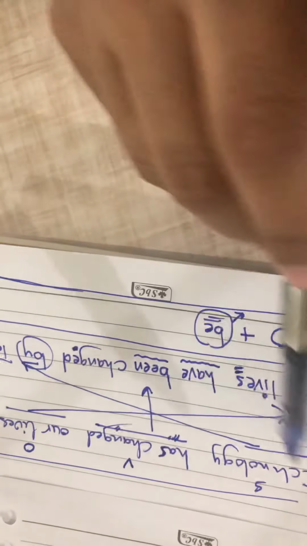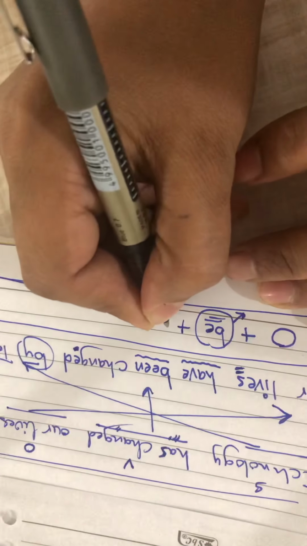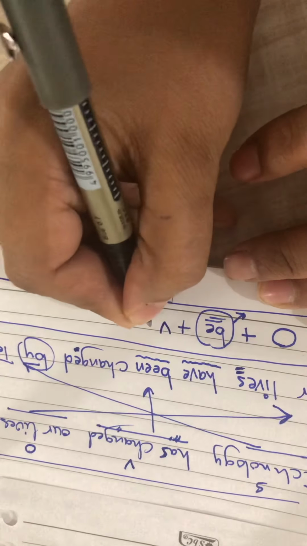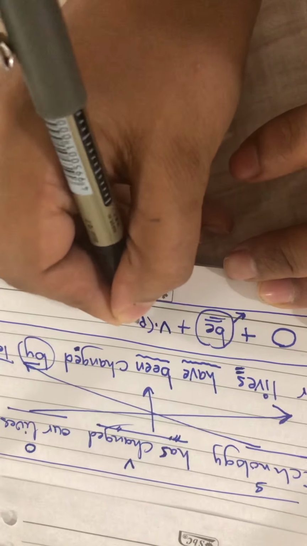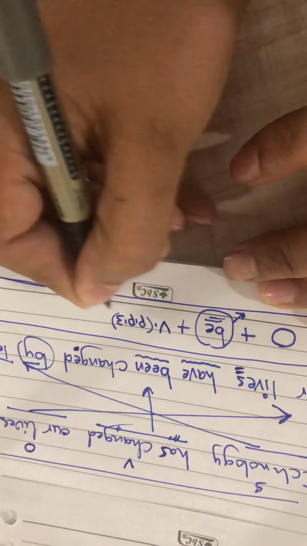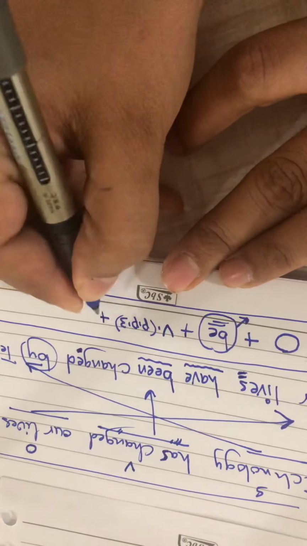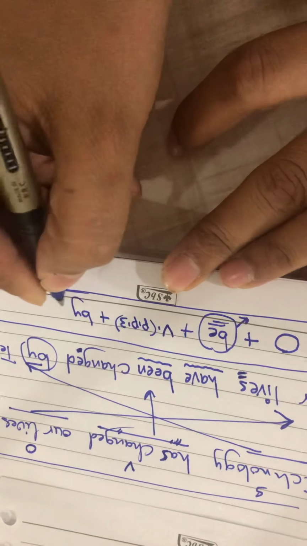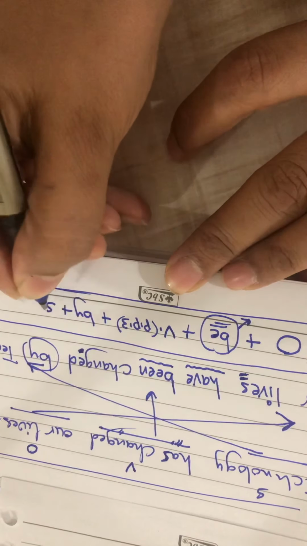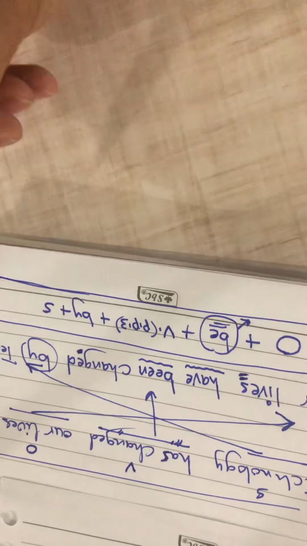Verb to be changes depending on the tense, and depending on if it's a singular or a plural. Then the main verb in the past participle. This is the third form of the verb. Then agent by, then subject at the end of the sentence.